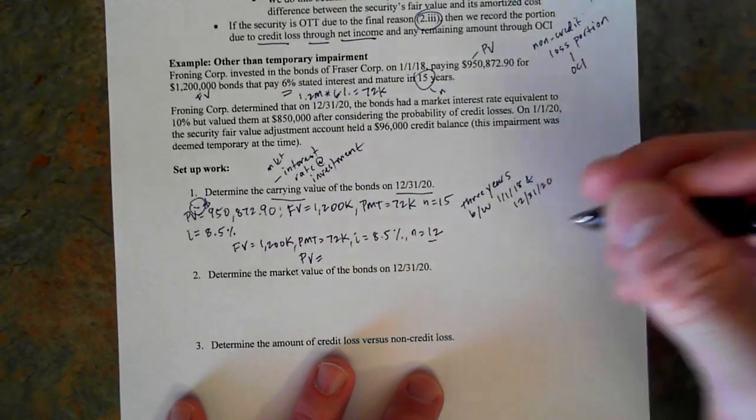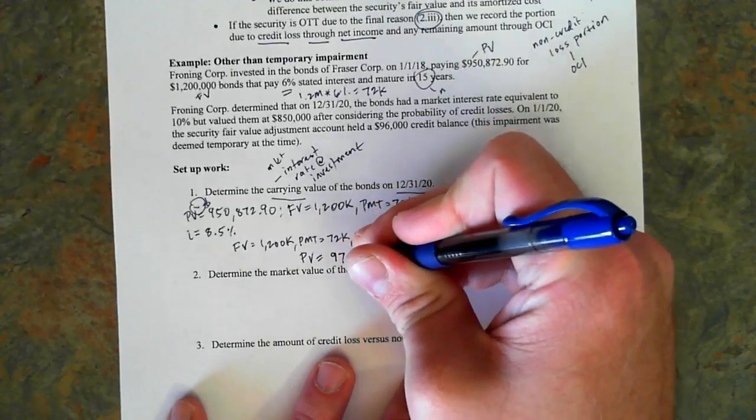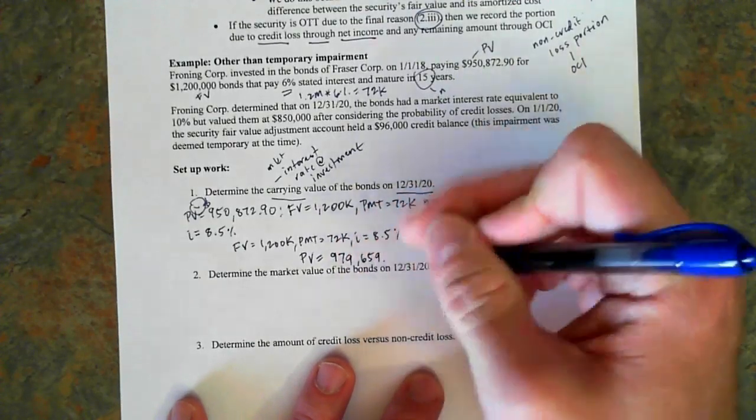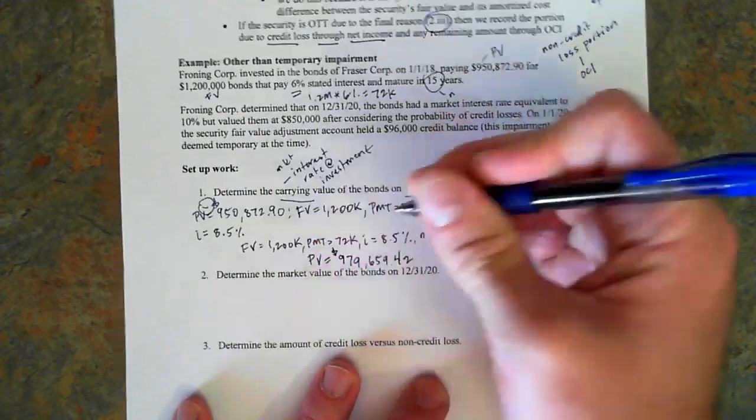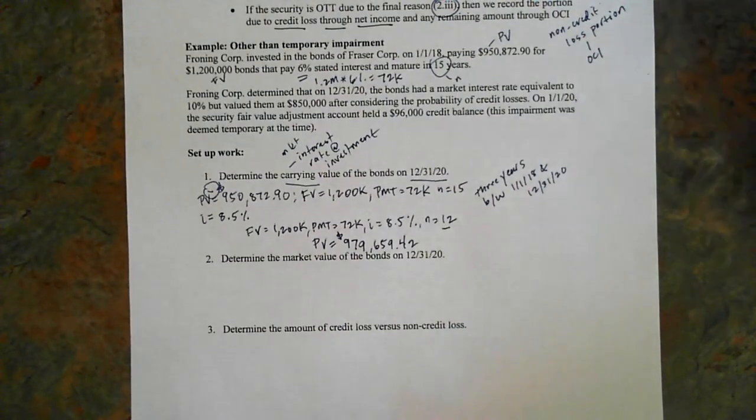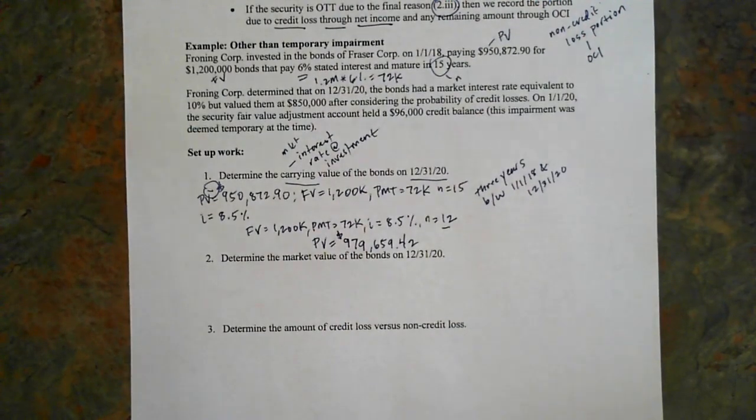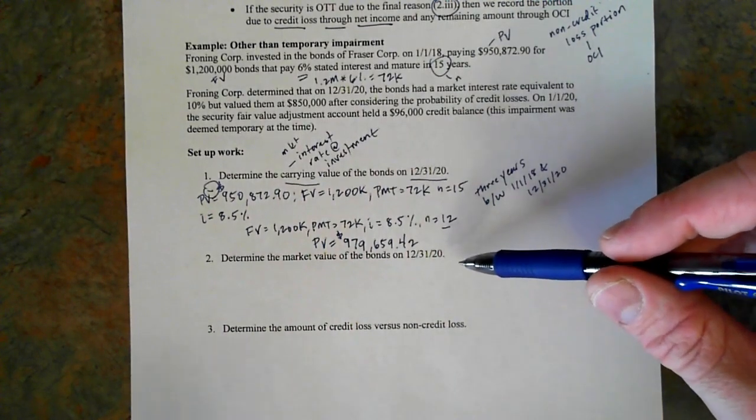And if you plug that into your calculator, you'll find that it's $979,659 and 42 cents. You wouldn't have to carry it out to 42 cents. I just tend to do it on these problems with the interest rate sensitivity and people getting really flustered with all that. But I wouldn't dock you for it if you just gave me the dollars. So now determine the market value of bonds on 12/31/20.